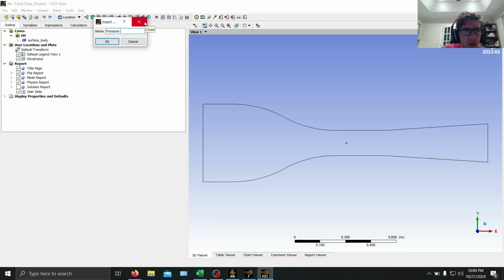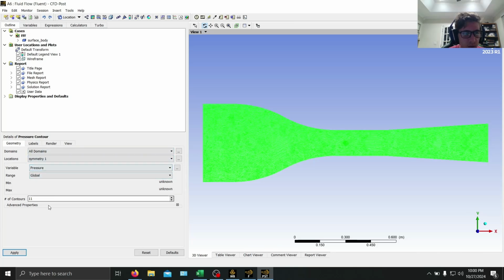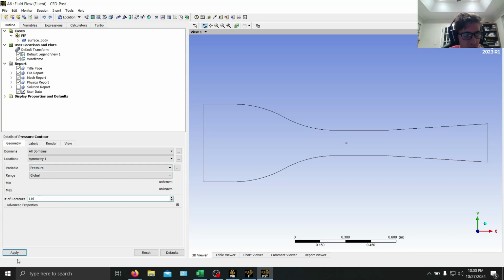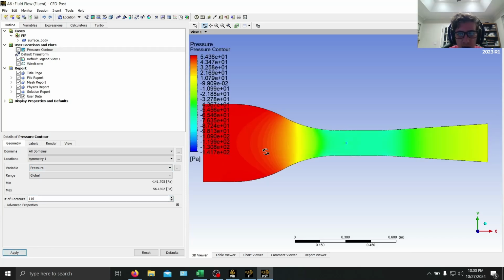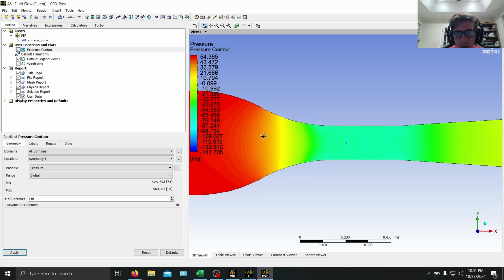We're going to do our pressure contour. And then we're going to do symmetry 1. I like to do 110 and apply. Perfect, that looks good. And then we're going to go to default legend view, change that to fixed. Perfect. So here's our pressure contour.